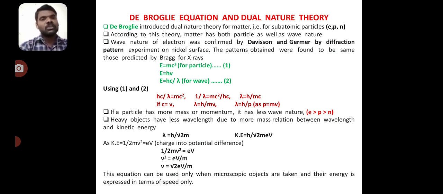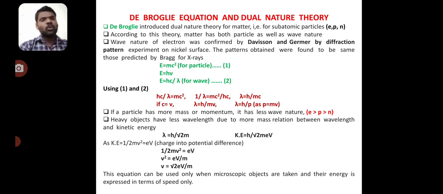That is, E = mc² for the particle. We can say that E = hν, where ν = c/λ, so E = hc/λ for the wave nature. From equations 1 and 2, we can rearrange hc/λ = mc², then 1/λ = mc²/hc, and λ = h/mc. If c is equal to v, that is λ = h/mv, finally we can say λ = h/p.